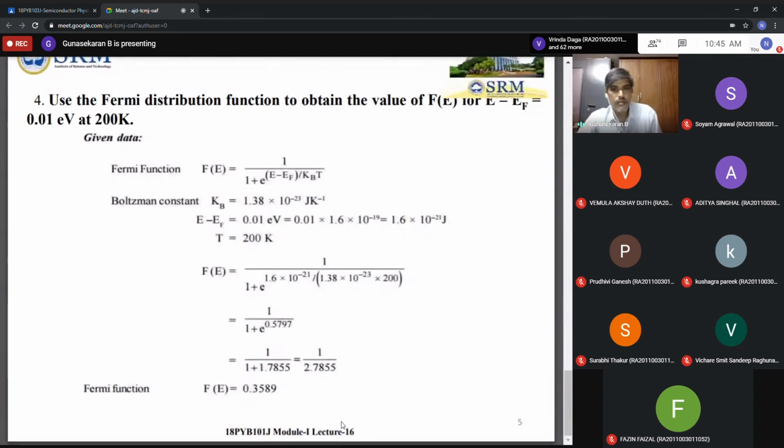So T is equal to 200 Kelvin. Now f(E) is 1 divided by 1 plus e power (E minus EF) by kT. Replace E minus EF by 1.6 into 10 power minus 21, and substitute the kB and T values. I get 1 divided by 1 plus e power 0.57, then 1 divided by 1 plus 1.78, and finally I get 0.3589.